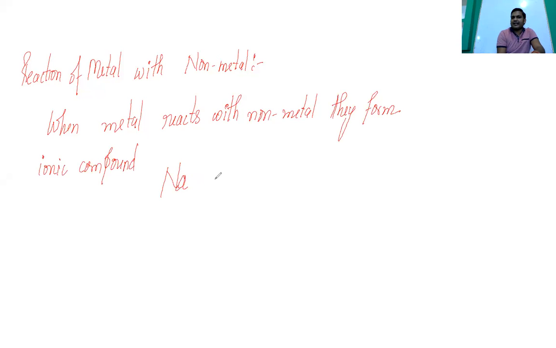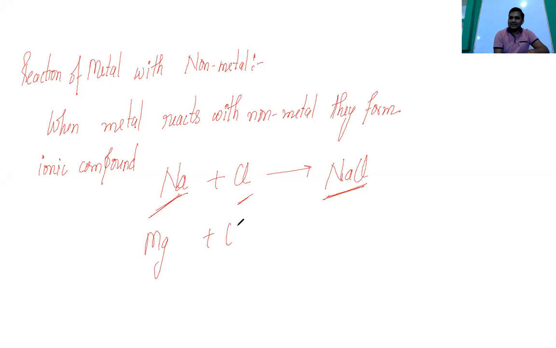If Na and Cl react, they will form NaCl, because it completes its octet: sodium can give one electron and chlorine can accept one electron. If you are talking about Mg and Cl, this will become MgCl2. So there is the rule of completing the octet.